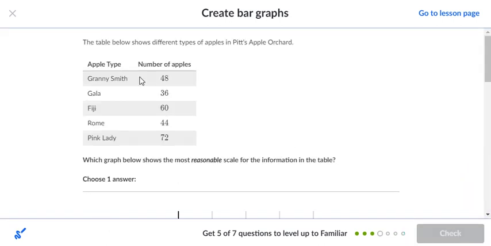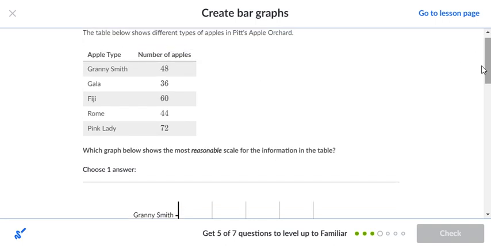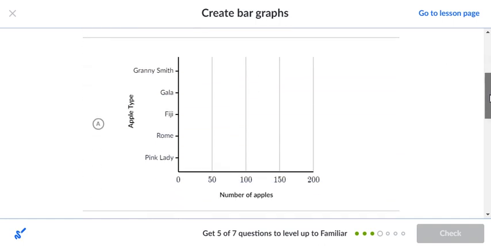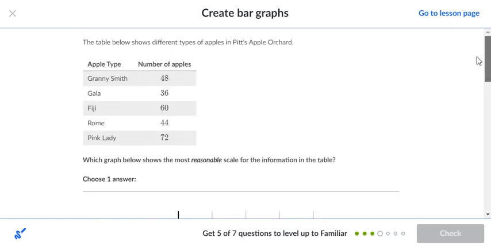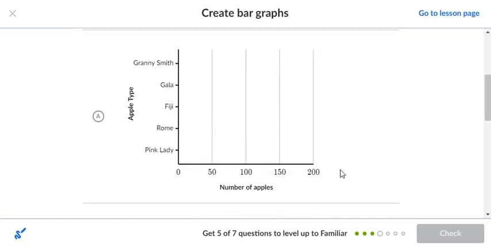Next question. The table below shows different types of apples in Pitt's apple orchard. So Granny Smith apple type was 48, Gala was 36, Fuji was 60, Rome was 44, and Pink Lady is 72. Which graph below shows the most reasonable scale for the information below? So we want to find which one gives us more details with these numbers. That's very close to 72, 44, 60, 36, and 48. Okay, well this ranges from 0 to 200. So 0 to 200.